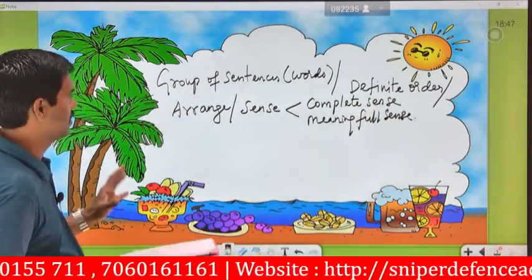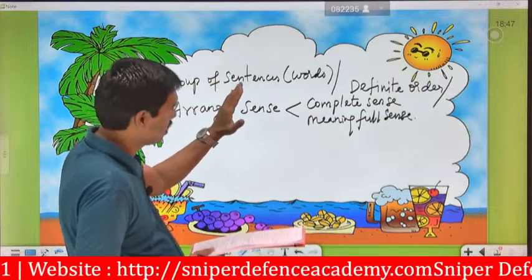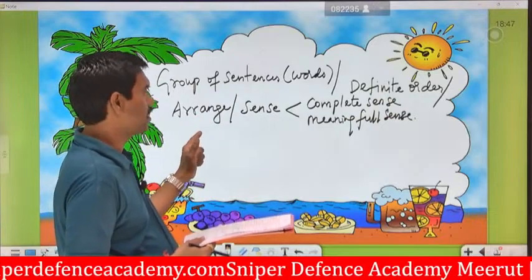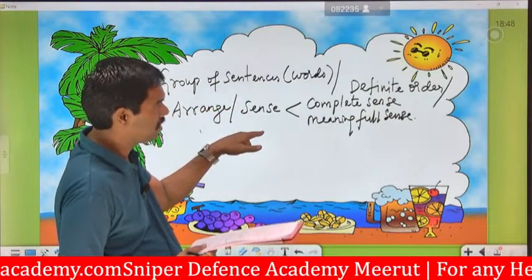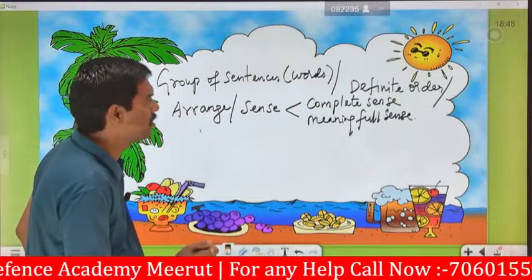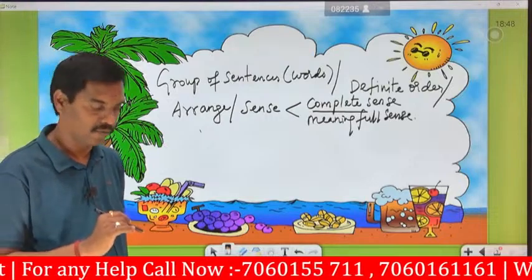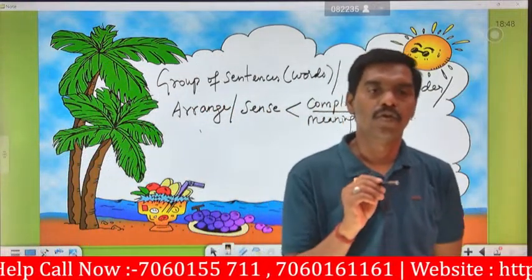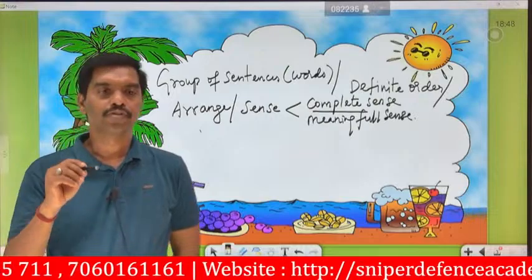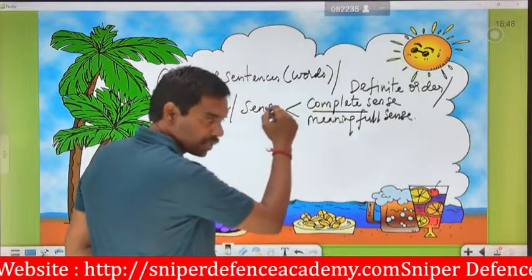Okay, so now we are going to see some examples of groups of words or sentences in definite order, in proper arrangement with proper sense, which is a combination of complete sense and meaningful sense. Complete sense means the sentences which are completed from A to Z. For example, the cow gives the milk. The boy ran away. I'm going to the school. These are examples of complete sense.